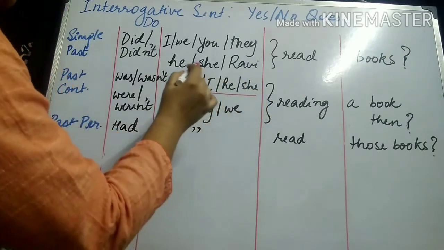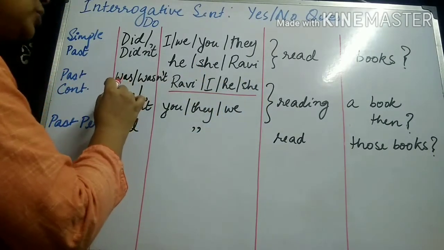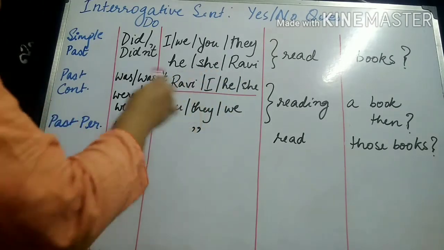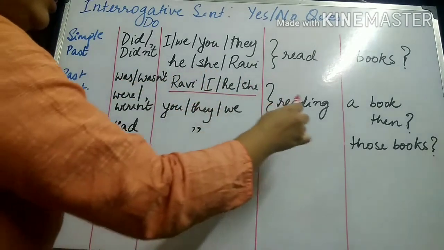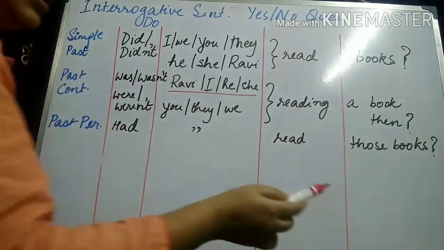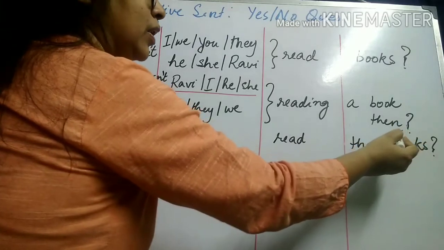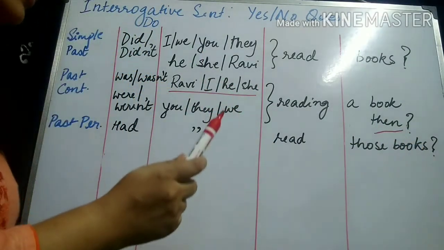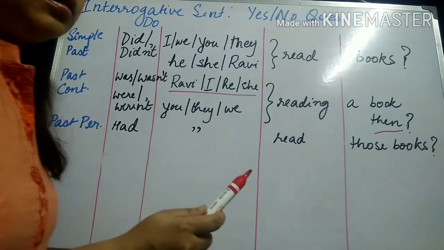In this case, even I is going to be written along with the other singular subjects. So, was I reading a book then, or wasn't Ravi reading a book then? Again, you see over here the word then suggests a reference point of time in the past.